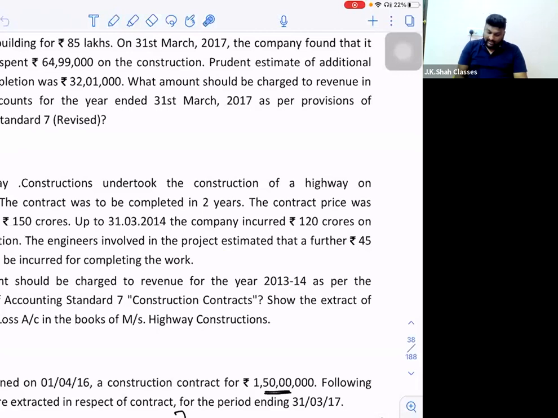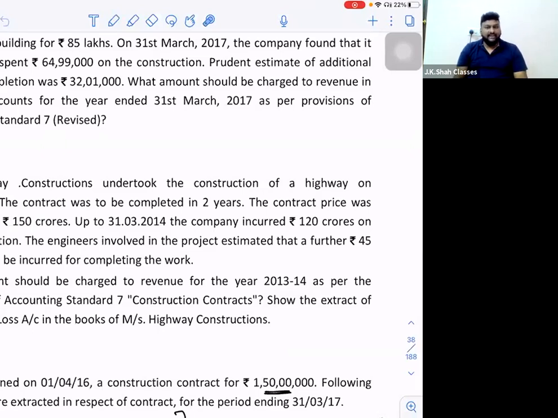Now, can I say 120 crores plus 45 crores, the total cost incurred for the project will be 165 crores, correct? And the revenue that you are going to earn is only 150 crores. So can I say there is an overall loss on the project? And we learned that, sir, if we estimate in the beginning of the contract, in the first year, that there is an overall loss on the project, as per AS7, we have to recognize the entire loss of 15 crores in this case in the first year itself.